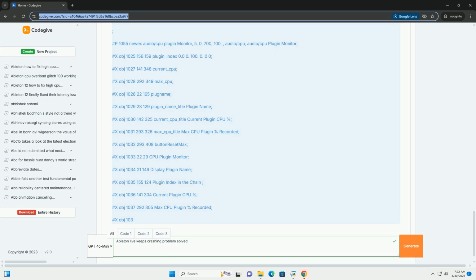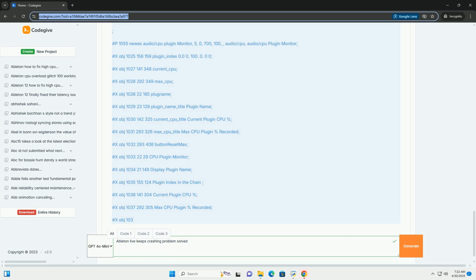6. Disable unnecessary features. Turn off features you don't need, like automatic updates, Push integration if you're not using a Push, or certain background processes.